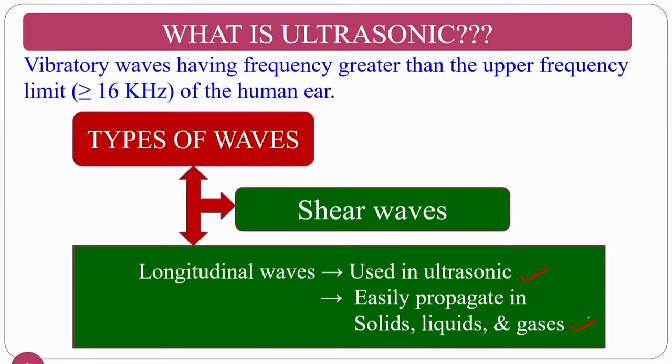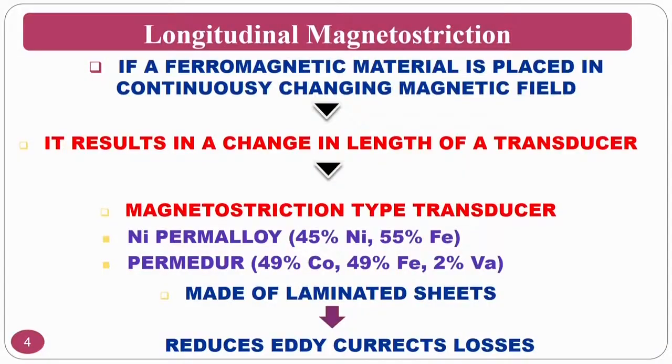These are the longitudinal waves, and what we are going to see particularly in ultrasonic machining is longitudinal waves. We just give the frequency and amplitude so that it will reciprocate in the ultrasonic range. As I said, these are the longitudinal waves. So, how are we going to get longitudinal waves? We are going to get them by the longitudinal magnetostriction.